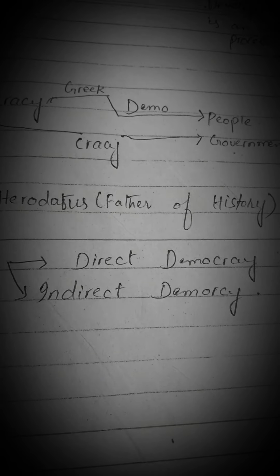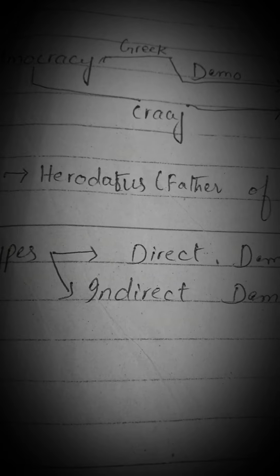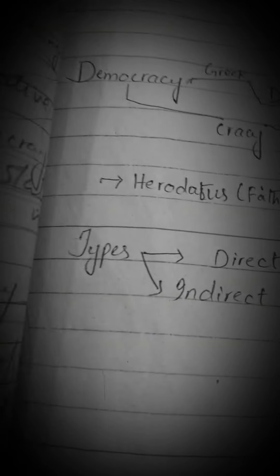These terms were coined by the father of history, that is Herodotus. Herodotus coined these two words, demo and cracy, and made a new word, that is democracy.